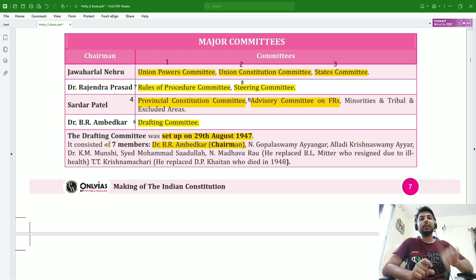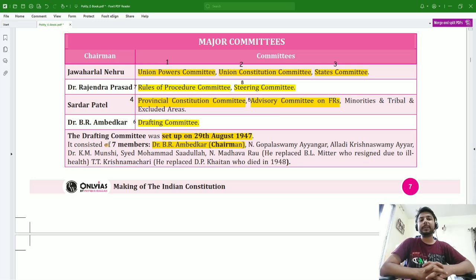Then Sardar Vallabhbhai Patel was the chairman of 2 different committees. One is Provincial Constitution Committee, and the second is Advisory Committee on Fundamental Rights and Tribal Affairs. So Jawaharlal Nehru was the chairman of Union Powers Committee, Union Constitution Committee, and States Committee, whereas Sardar Vallabhbhai Patel was the chairman of Provincial Constitution Committee and Advisory Committee on Fundamental Rights and Tribal Affairs.